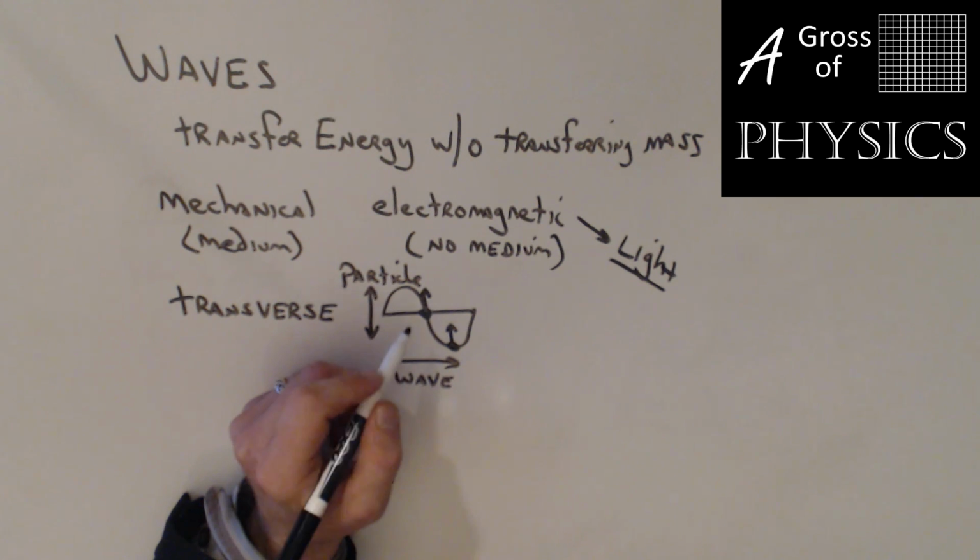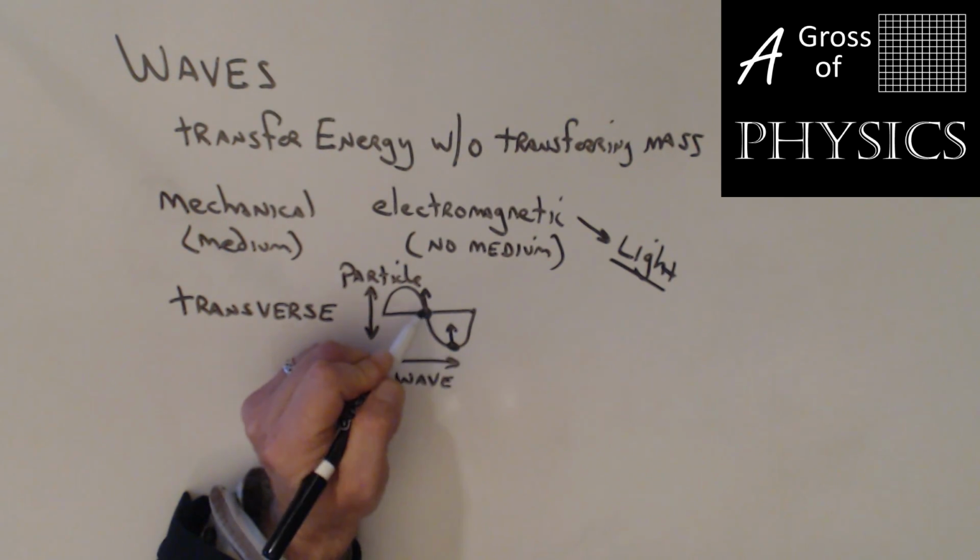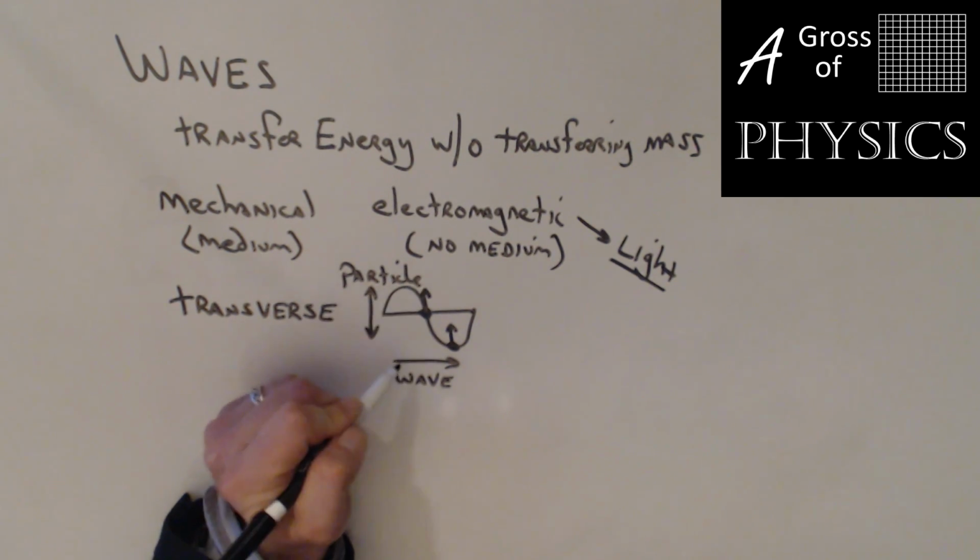It's because what we need to do is look behind the particle. And what's coming behind the particle is a trough. So this part goes down. Same thing here.